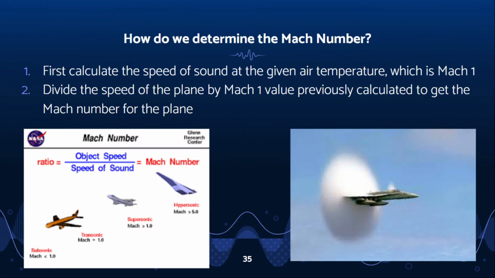To find the Mach number, it's very simple. First, calculate the speed of sound at the given air temperature, which would be Mach 1. Then, divide the speed of the plane by the Mach 1 value previously calculated to get the Mach number for the plane.